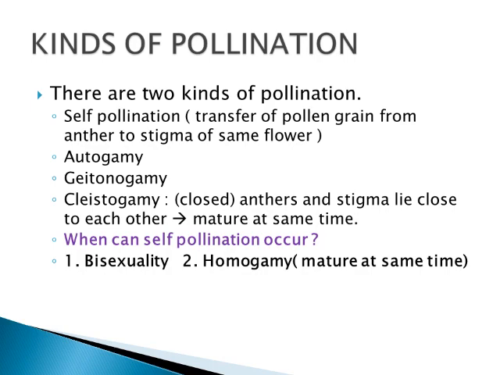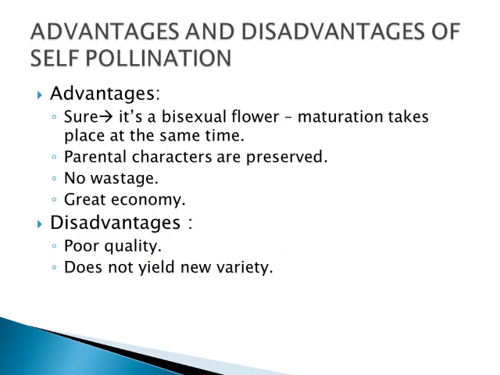Next we are going to the advantages and disadvantages of self-pollination. Advantages: first, it is sure. It's a bisexual flower, so the maturation takes place at the same time. When self-pollination is going to take place, definitely it is a bisexual flower which has the male and female reproductive organs within itself, and the maturation of anther and stigma takes place at the same time.